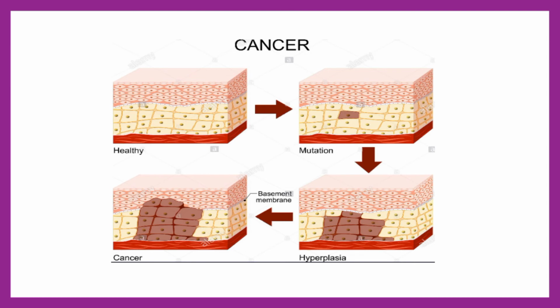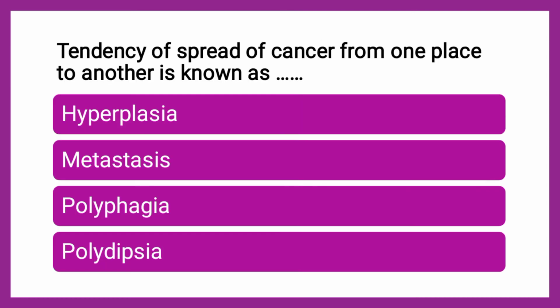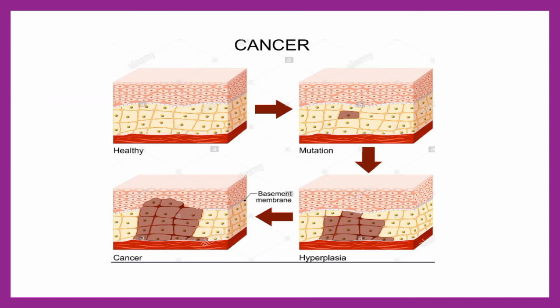See, this is the healthy cell which you can see here. Then this is the mutant cell which has grown. Then this is a further growth, and this is the cancerous cell which has proliferated at an uncontrolled rate.